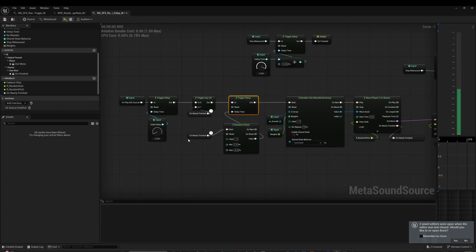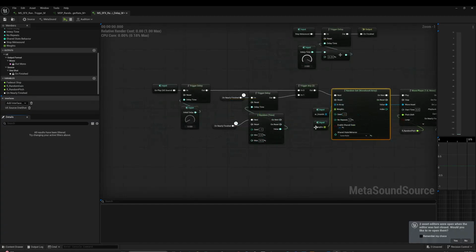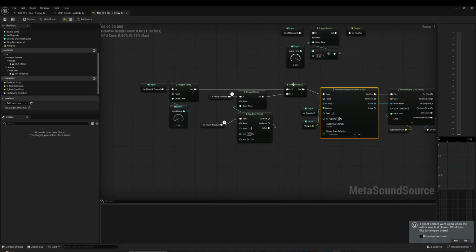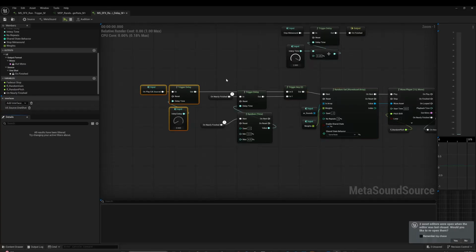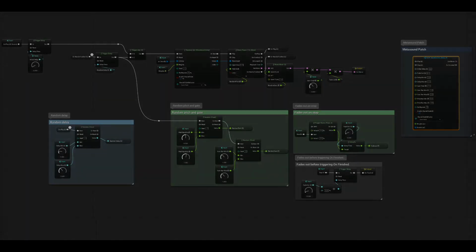The problem is that even though our initial delay is at 0, there's still a delay applied to our first sound. And in Wwise, there will only be a delay on the first sound if there's an initial delay set up. To fix this, all we have to do is put a trigger any that is called after the initial delay and the onNearlyFinished delay, like this. So after a bit of tidying up, here's the MetaSound patch.